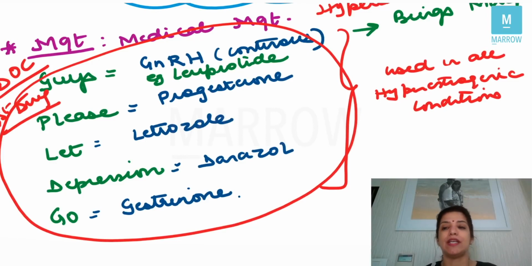Right? Guys, please let depression go. These are 5 drugs which bring down the level of estrogen and are used in all hyperestrogenic conditions, right? Hyperestrogenic conditions are fibroid and endometriosis, right? So these 5 drugs you can use in endometriosis, and the management of choice of endometriosis is medical management, always. And these are the 5 drugs which you will use.